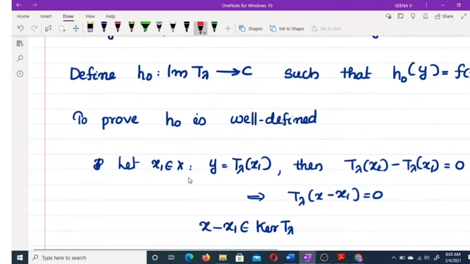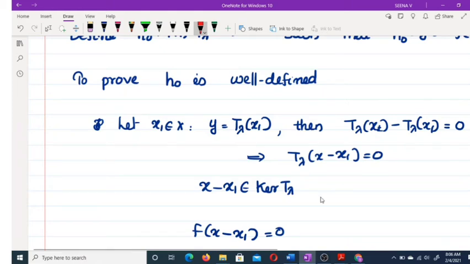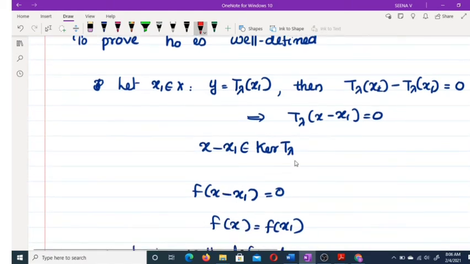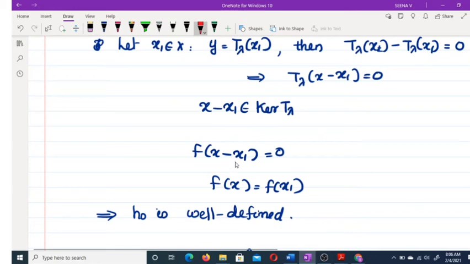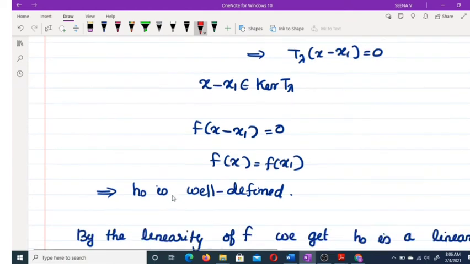So y equals T lambda x1, and also we have y equals T lambda x. So T lambda x minus T lambda x1 equals 0, that is, T lambda of x minus x1 equals 0. That means x minus x1 belongs to kernel T lambda. That means f of x minus x1 is equal to 0, because f belongs to kernel T lambda perp. Therefore f of x minus x1 is equal to 0. That means f of x1 equals f of x. Therefore this map h naught is well defined.